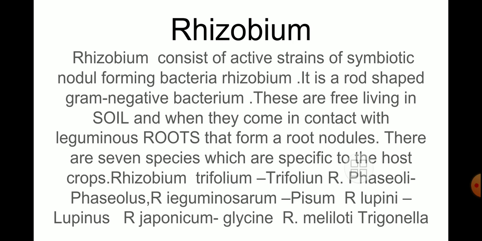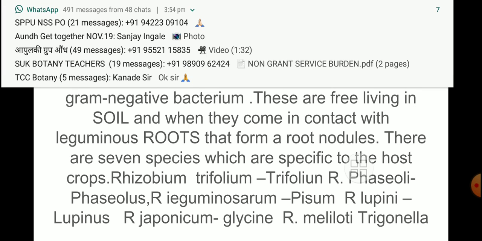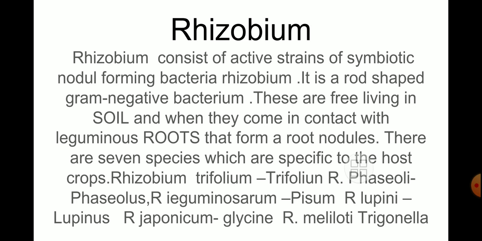Rhizobium bacteria, which is present in the root nodule of the leguminous plant, gets shelter and sometimes food material from that plant. In return, as the cost of that, it provides atmospheric nitrogen converted into a usable form to the host plant. So both partners are benefited. That type of association is known as a symbiotic association.